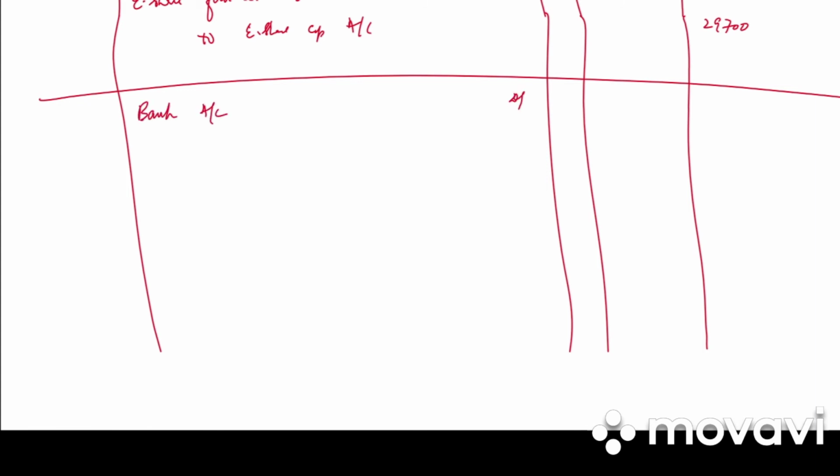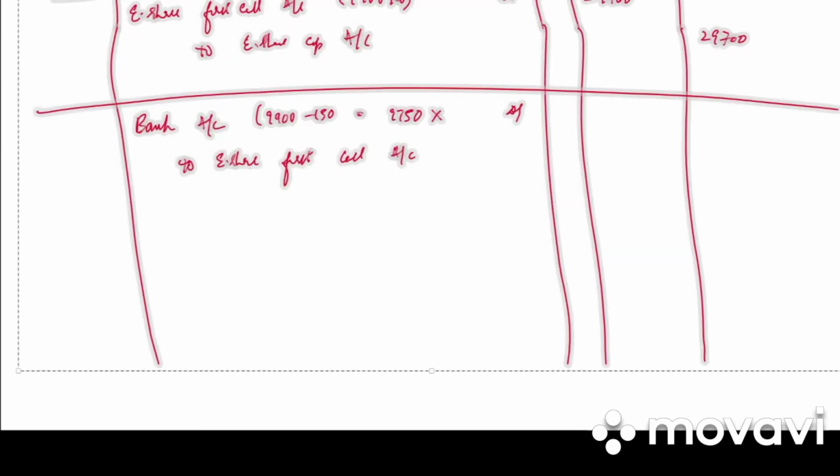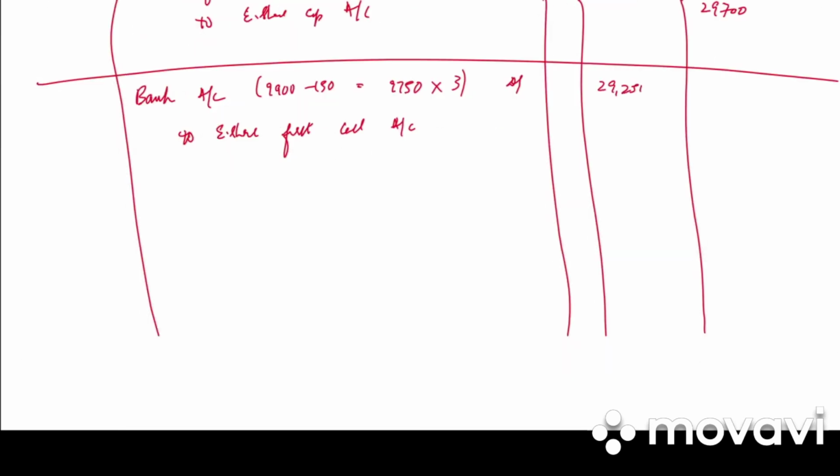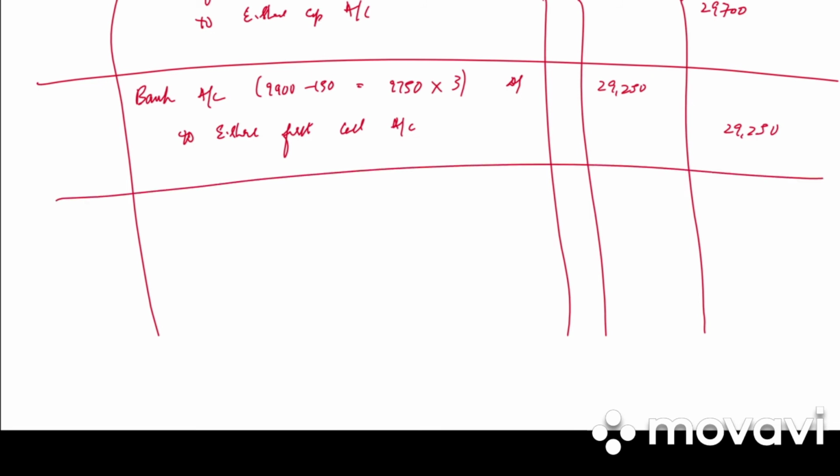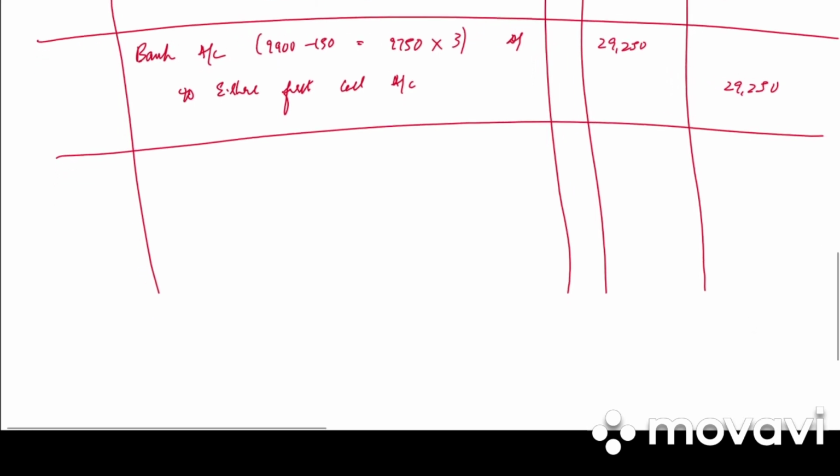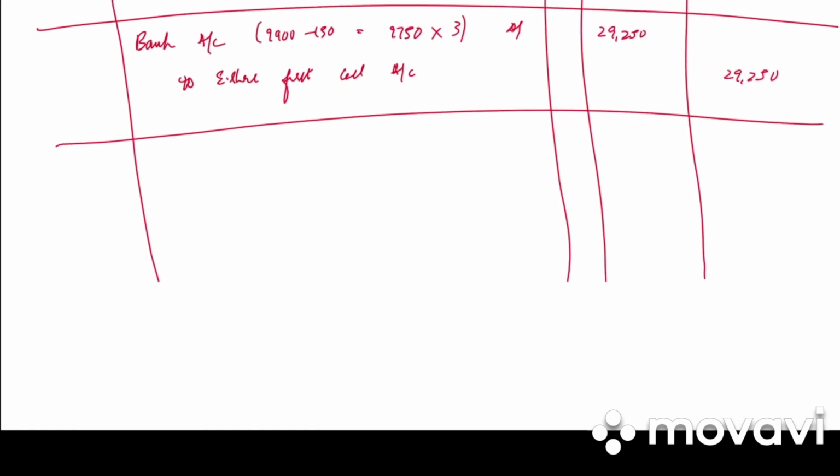Then we have bank account debited to equity share first call account. 9,900 minus 150, 9,750 into 3, 29,250 debit, 29,250 credit. Write the narration. First call money received except on 150 shares.